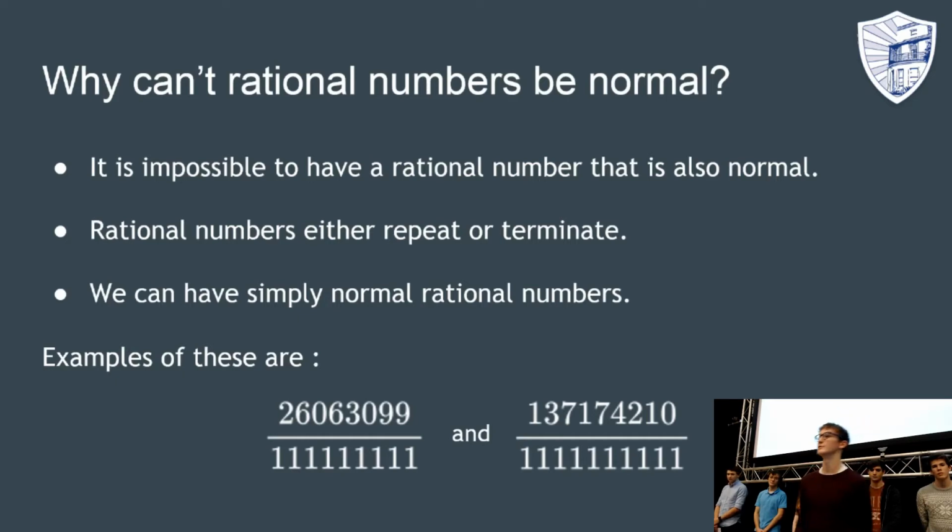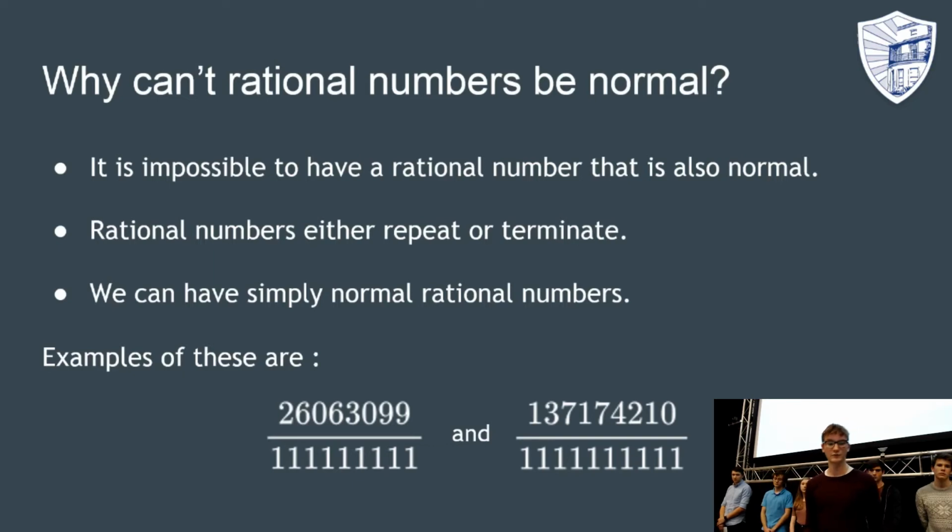However, simply normal numbers can repeat, and because they need only the digits 0, 1, 2, 3, 4, 5, 6, 7, 8, 9 to occur with the same frequency, they can be rational. Some examples of these are on the board behind me.